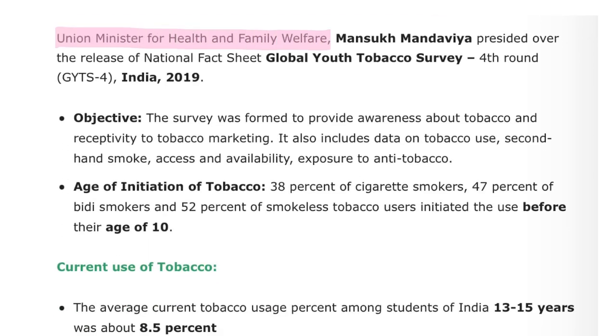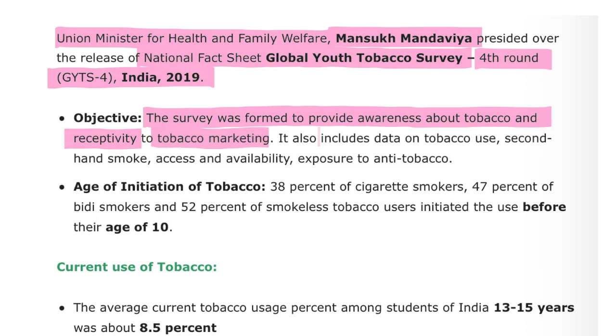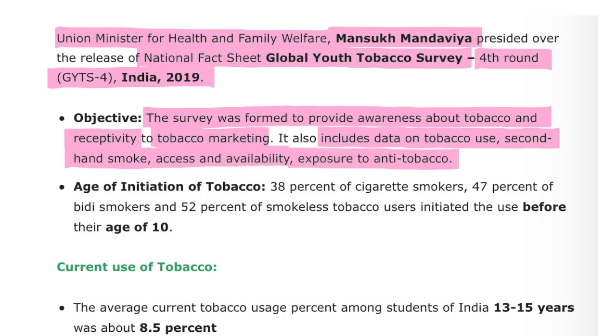Union Minister for Health and Family Affairs Mansukh Mandaviya presided over the release of the National Fact Sheet of the Global Youth Tobacco Survey. That was the 4th round of the Global Youth Tobacco Survey. The objective of the survey was to provide awareness about tobacco and the reciprocity of tobacco marketing. It includes data on tobacco use, second-hand smoke, access and availability, and exposure to anti-tobacco messages.